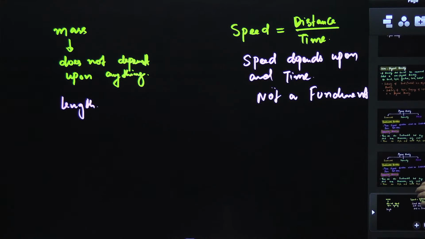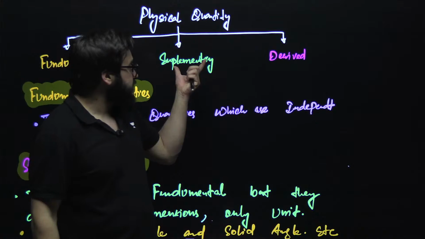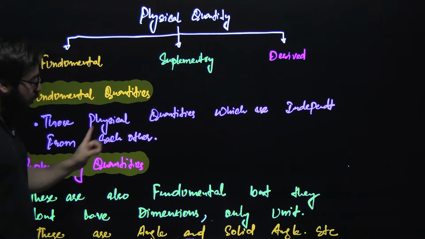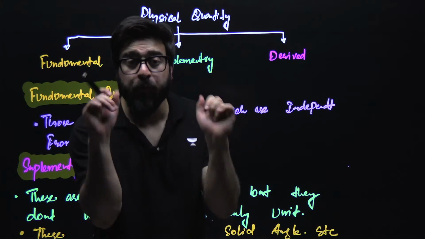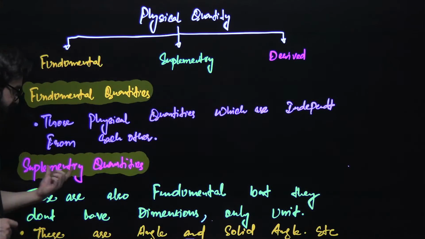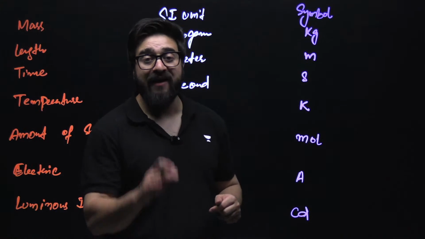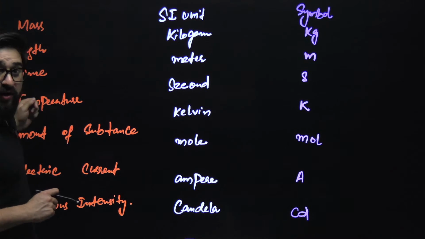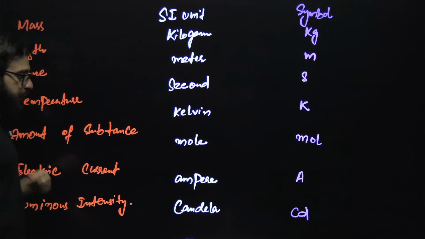Like my dear friends, it's mentioned over here. Physical quantities are divided into fundamental quantities, supplementary quantities and derived quantities. Fundamental quantities are those physical quantities which are independent of each other, which do not depend upon each other at all. And then we have supplementary quantities. Now, what are the examples of the fundamental quantities? Let me show you over here. These are the fundamental quantities. We have a total of 7 fundamental quantities: mass, length, time, temperature, amount of substance, electric current, and luminous intensity.